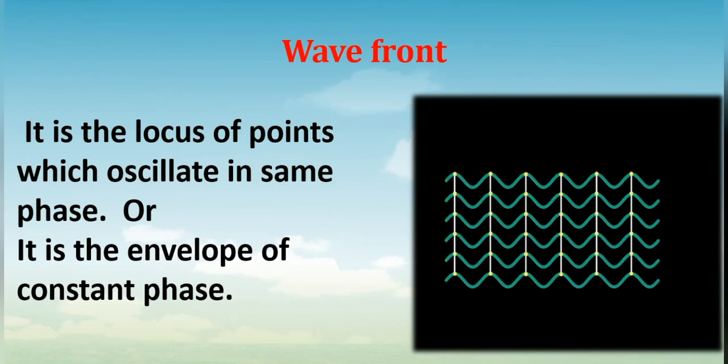It can also be defined as the envelope of constant phase. See, at these points they will have the same phase, they all have the same value of disturbance. At these points also they will have the same value of disturbance. So if you draw a tangent, a line, the envelope or surface of all these points can be called a wavefront. So in explaining the Huygens principle, we will use the notation of wavefront instead of drawing these waves. So wavefront is related to the wave.